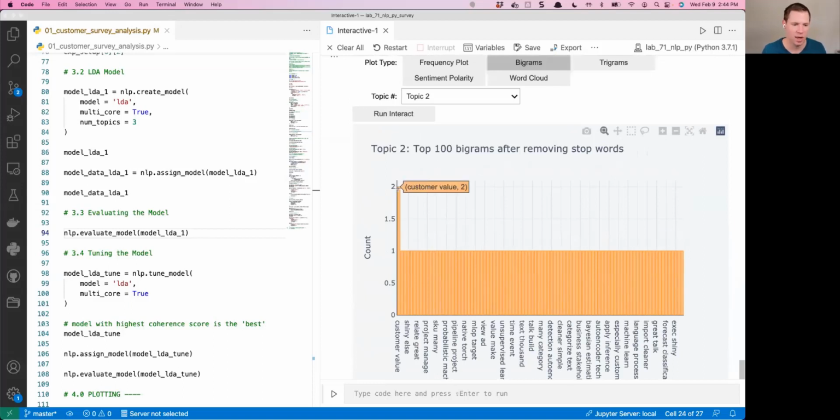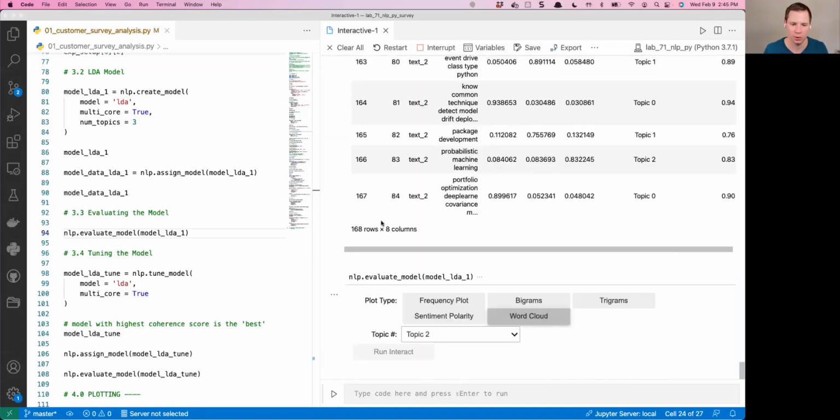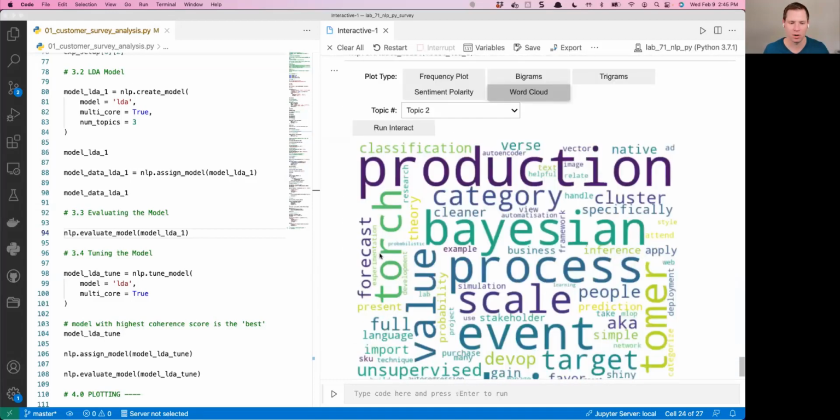Customer value. So that was one of the analyses, but that only appeared twice, so it's not super frequent. These are just different ways that you can use this information. If you're doing sentiment analysis, which we really don't care about in this, but if you had angry customers, sentiment polarity might be important. But the other thing that's important is this word cloud. This will show you what the dominant words are that are popping out.